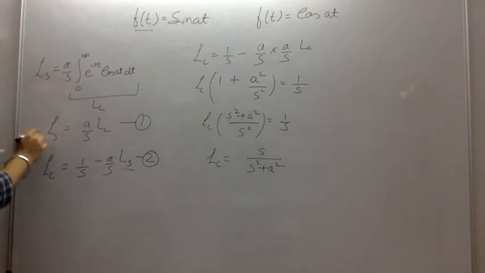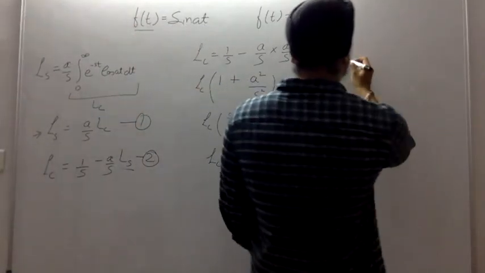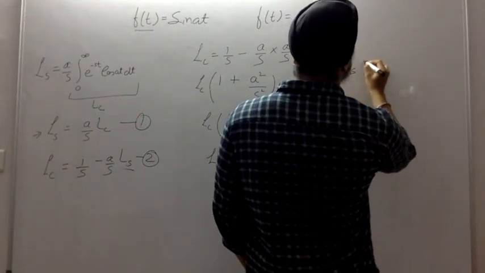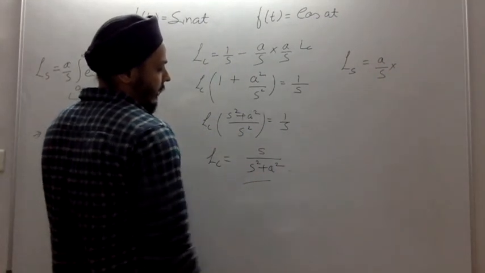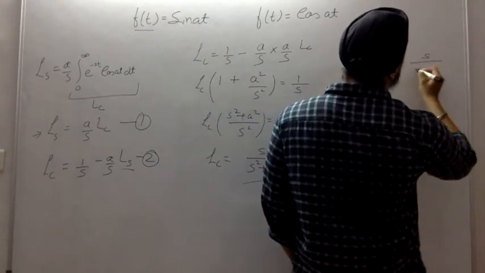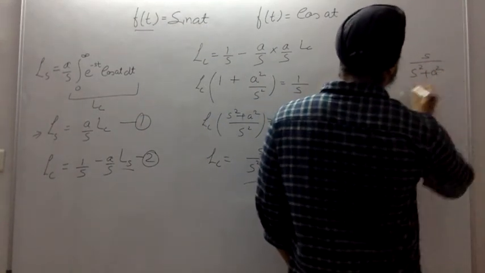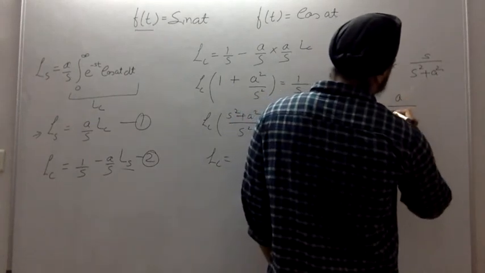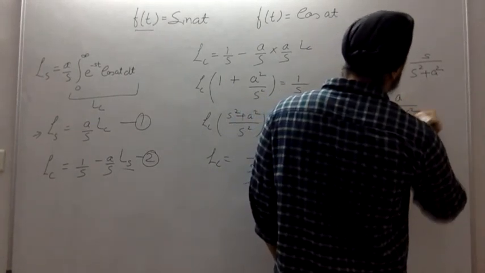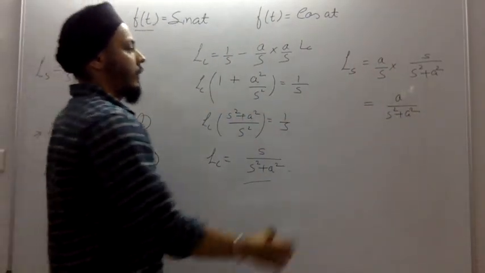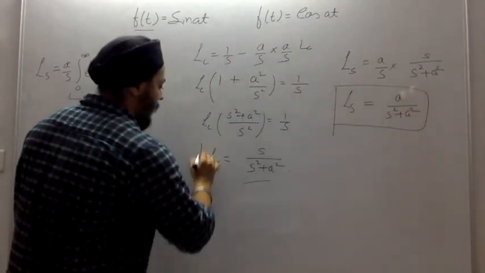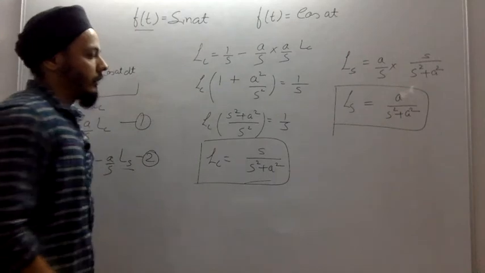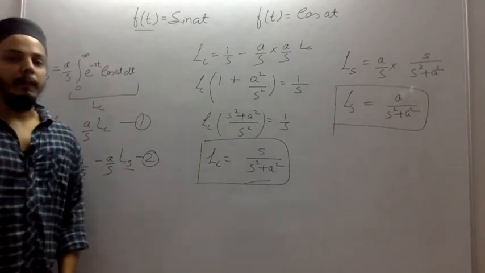And from this equation we know that L of s equals a over s L of c. So L of s equals a over s times L of c. L of c is s by s square plus a square, into s by s square plus a square, which gives us a over s square plus a square. We should remember both of these formulas and the derivation that we have done here. These two are important formulas that should be remembered.